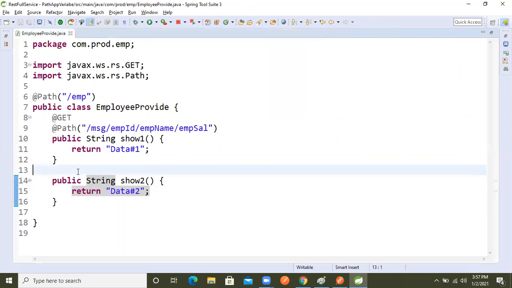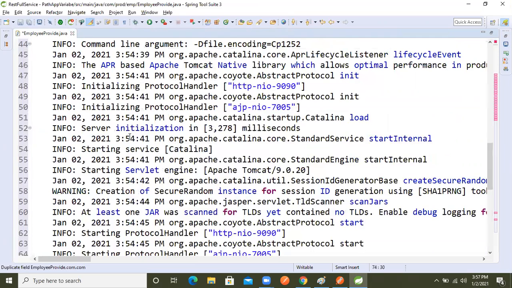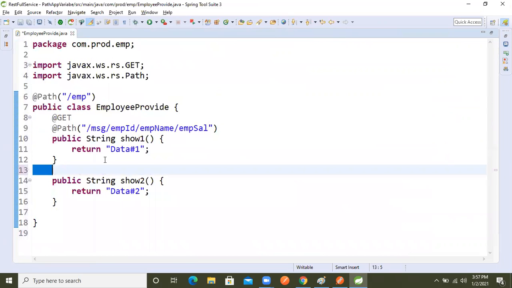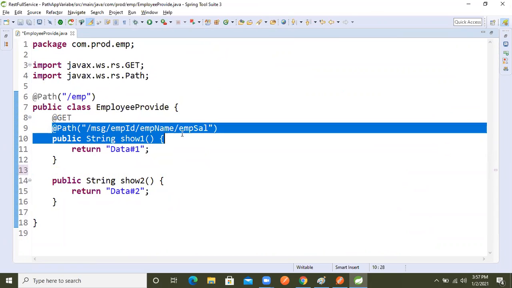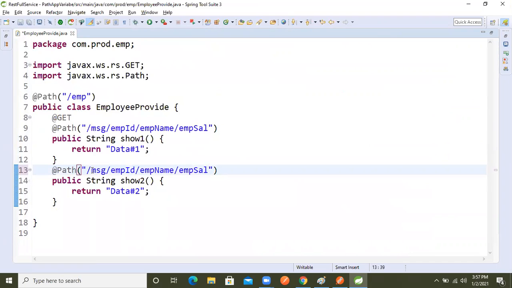Here I'm doing what I said, if we want, undo. Now I copy and paste this one here, right?